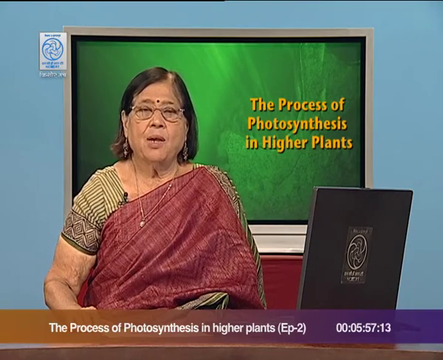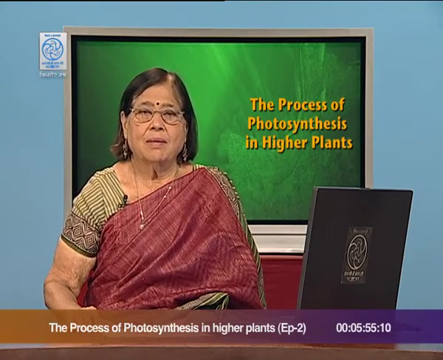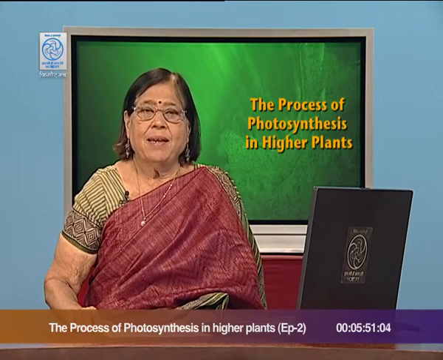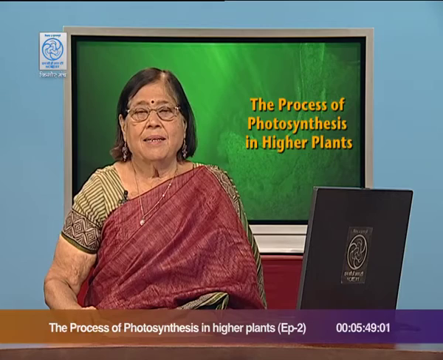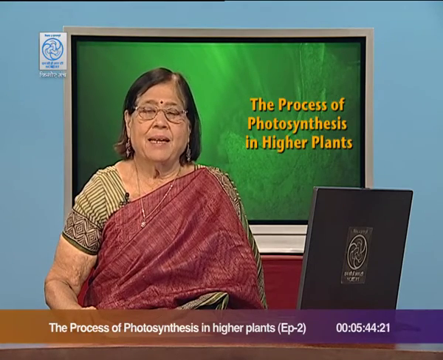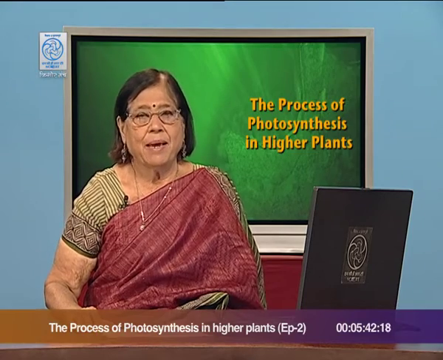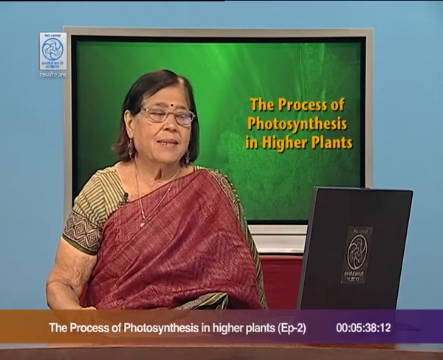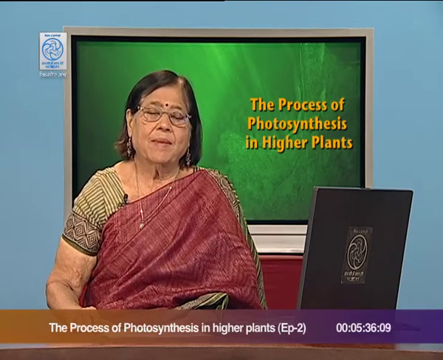Energy requirement is equal whether it is plant or any organism or human. And when energy is utilized, this ATP is converted to ADP and again it is converted to ATP by chemical reactions. So, the first step is light absorption.